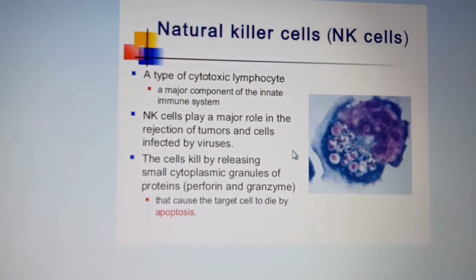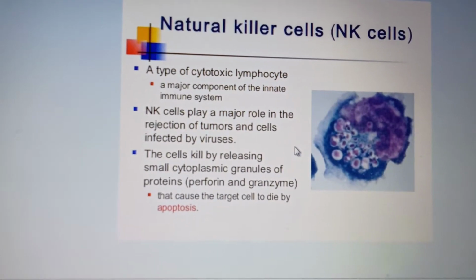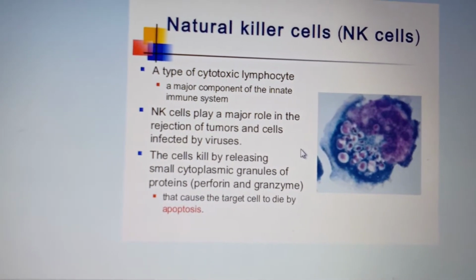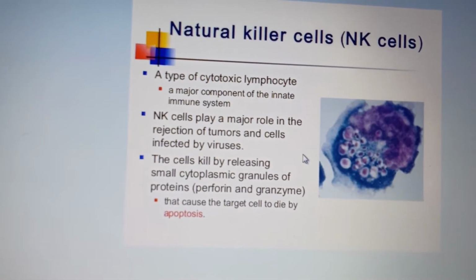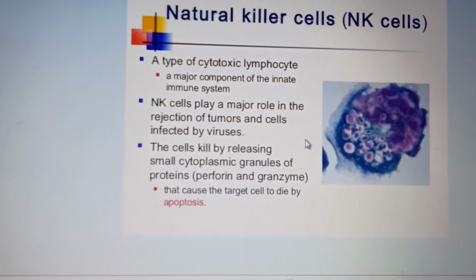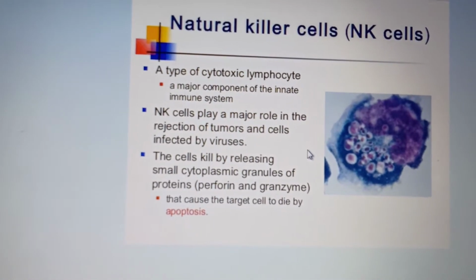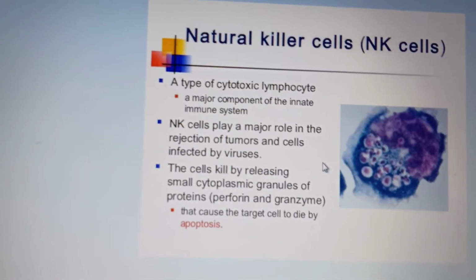So they are natural, cytotoxic immune cells, because the cytoplasmic granules of proteins can kill the pathogen. They play a significant role.